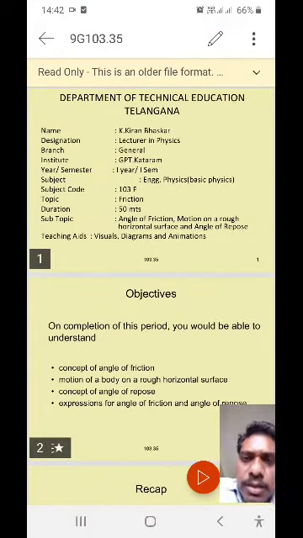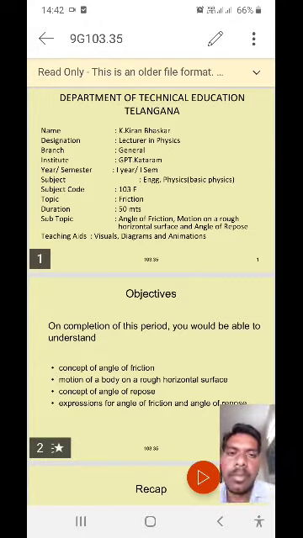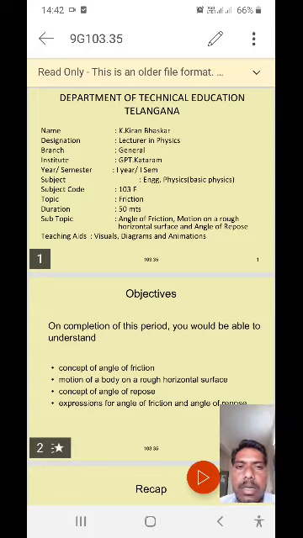Let us start the new topics: the angle of friction, motion on a rough horizontal surface, and angle of repose. Okay,